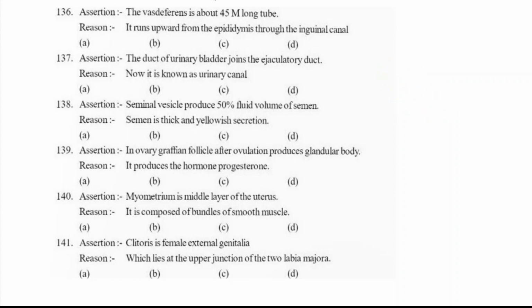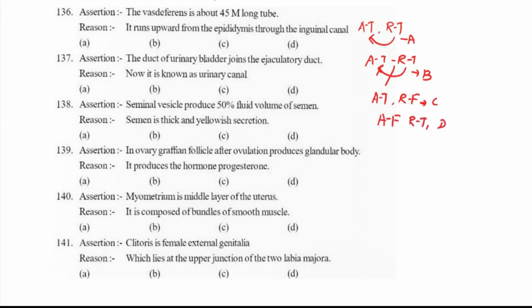How to mark assertion and reason? Remember, if assertion is true, reason is also true, and reason is the correct explanation for assertion, then we will mark option A. Assertion true, reason true, but reason is not the correct explanation, then we will mark option B. Assertion true, reason false, option C. Assertion false, reason true, option D. Understand? Okay, so we'll go to the question.